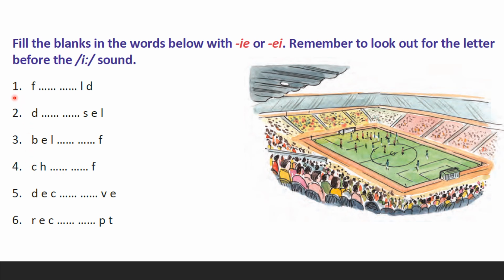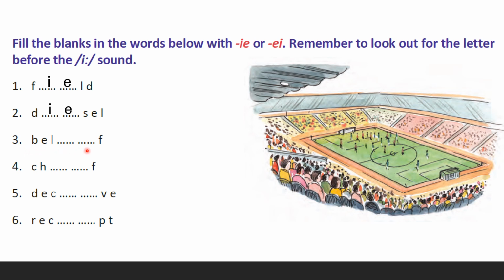Yeah. Let's do. Ready with pencil? First one. Just check out and tell me what is the missing letter which you have to write. Yeah. What is that? I-E. Very good, because there is no C before the dash. Are you writing? Yes, right now itself. Second one. Same. There is no letter C. So the answer is IE. Very good. Let's go to the third one.